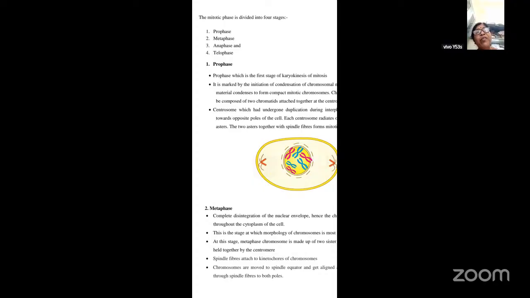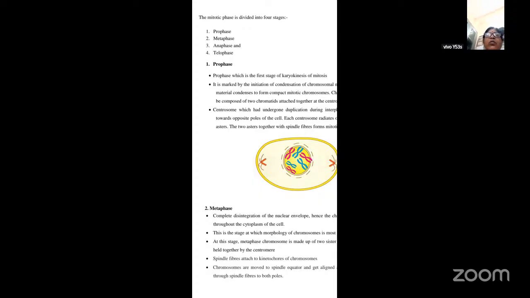Now, coming to the prophase. The prophase is the first stage of karyokinesis of mitosis. Whenever cell division takes place, first the nucleus will divide, followed by the division of the cytoplasm. The division of the nucleus we call karyokinesis, whereas the division of the cytoplasm we call cytokinesis. First the nucleus divides. Once that is over, the cytoplasm also becomes constricted in the middle and then divides, giving rise to different cells. We'll see that later.